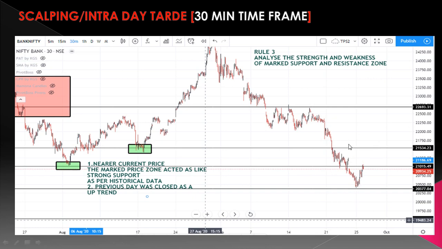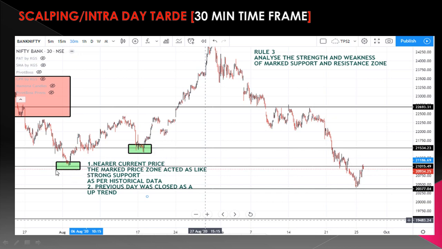See here, this is the current price. Nearby the current price, I have marked a zone. I have marked the price zone. And nearby the current price, I have marked another price zone.